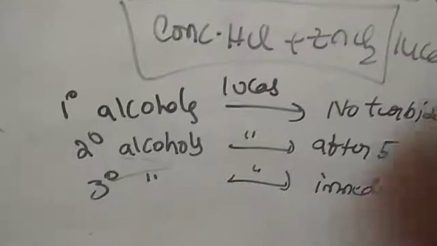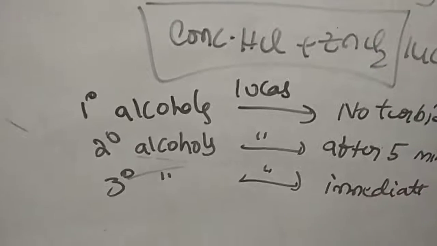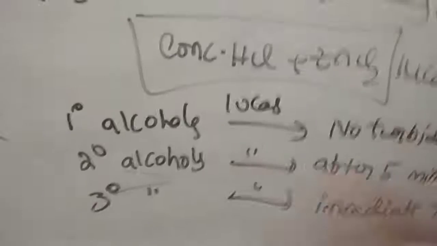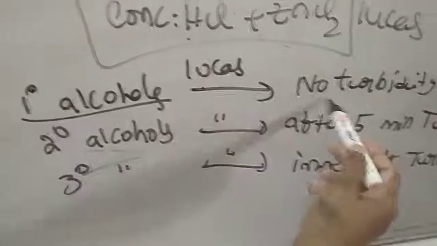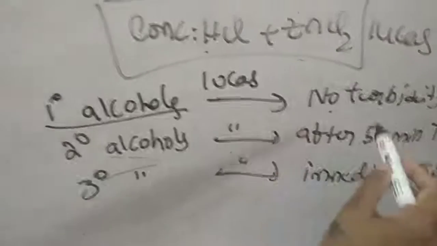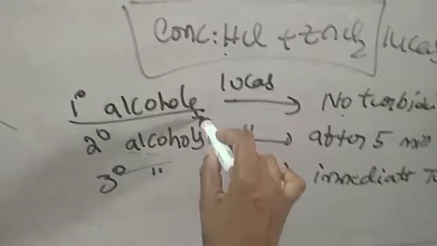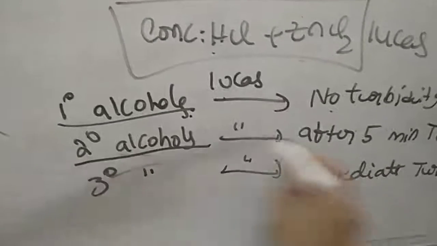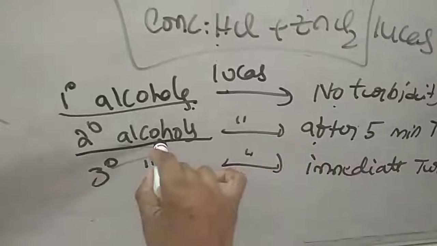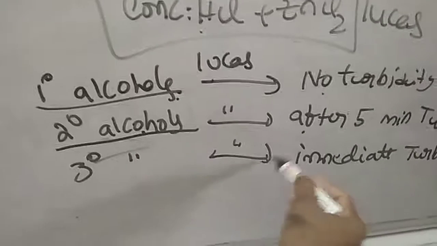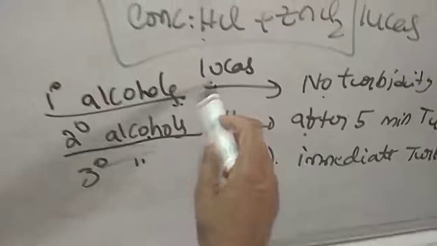So this Lucas reagent is helpful to identify primary, secondary and tertiary alcohols. Primary alcohols reacting with the Lucas reagent form no turbidity. If they are not giving any turbidity, we can identify the given alcohol as primary. If turbidity forms after 5 minutes, it is a secondary alcohol. If turbidity forms immediately, the given organic compound is a tertiary alcohol.